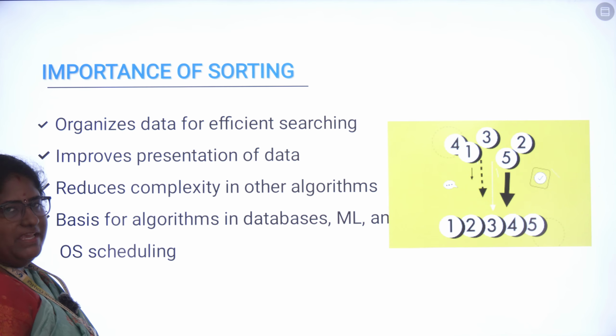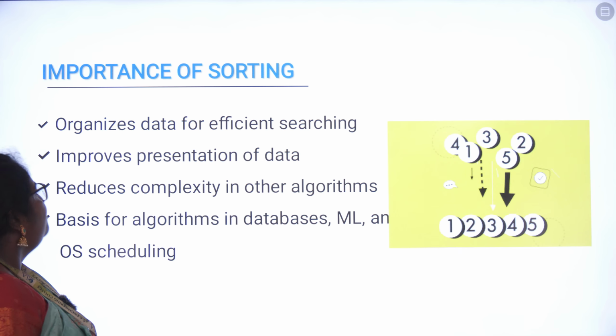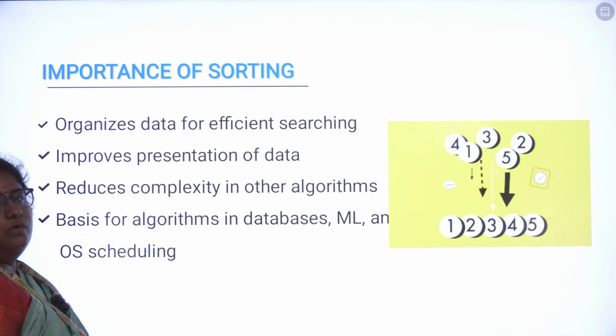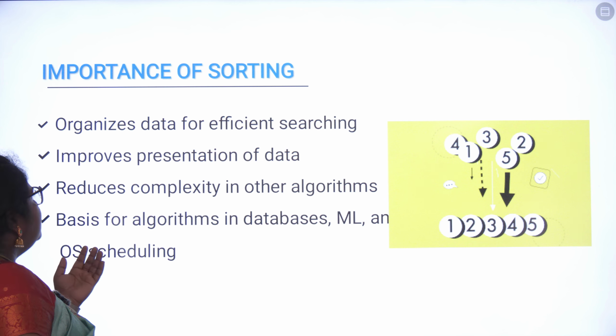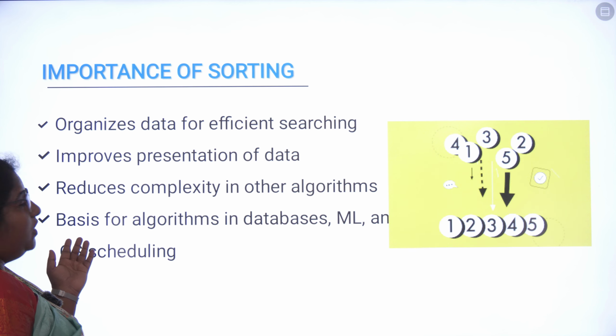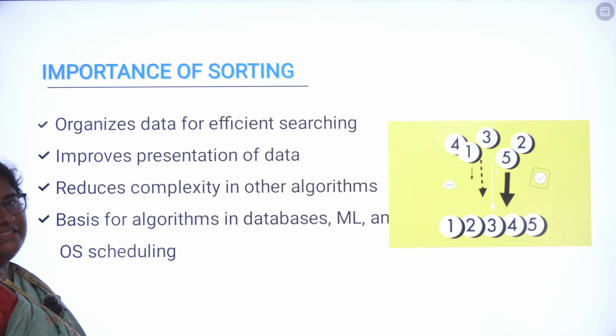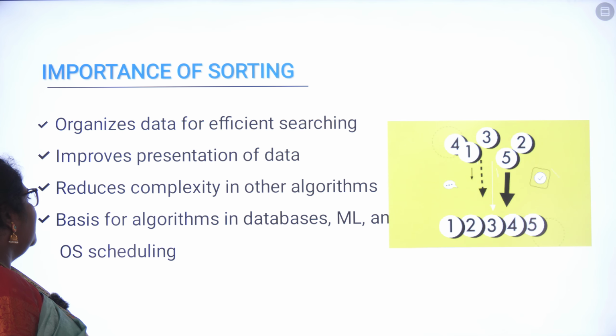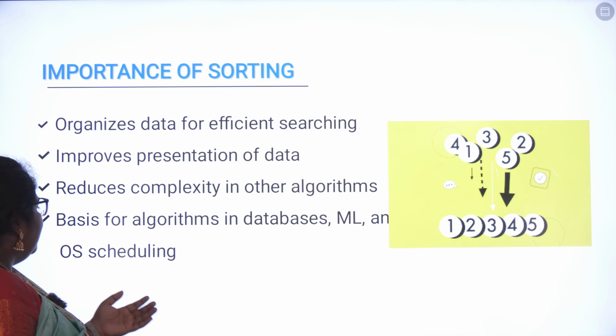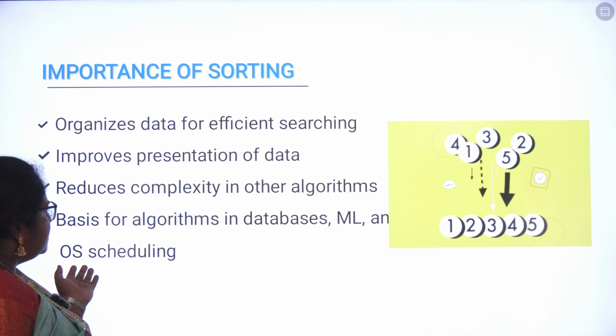Basically, we are going to discuss the importance of sorting. Why are we going for sorting, why is it important? Sorting organizes the data for efficient searching. It improves the presentation of data, it reduces the complexity of algorithms, and it is the basis for algorithms in databases, ML and OS scheduling.